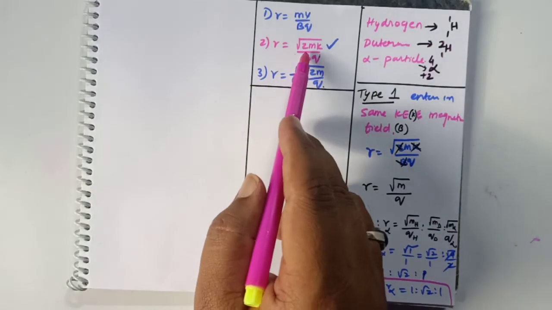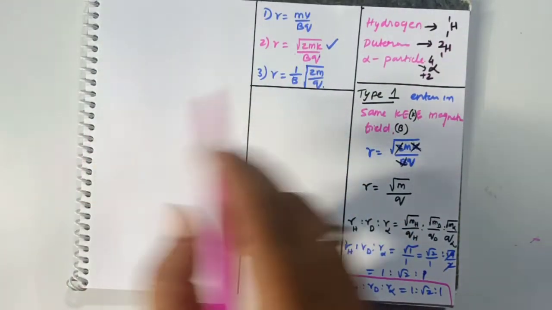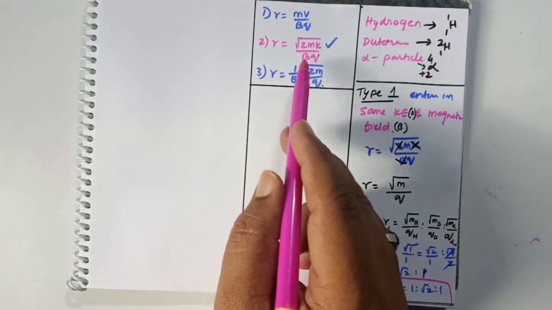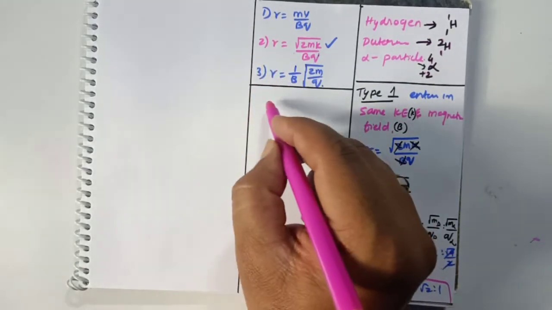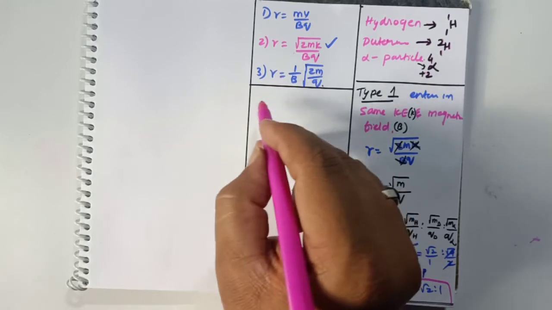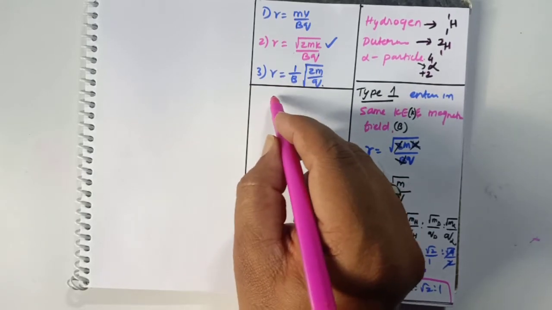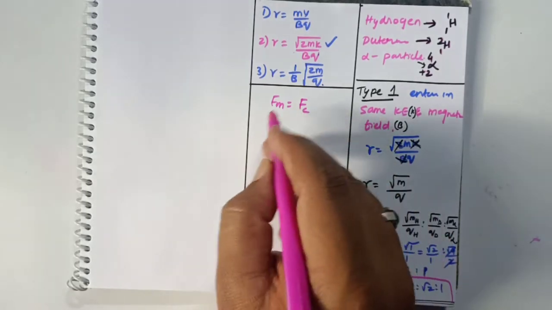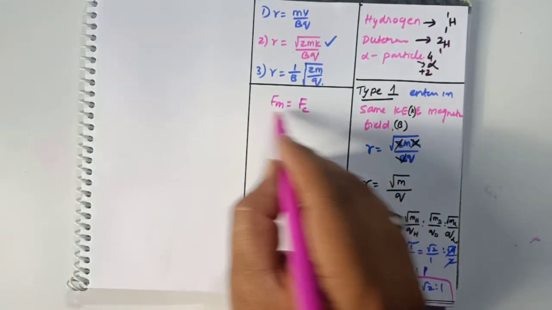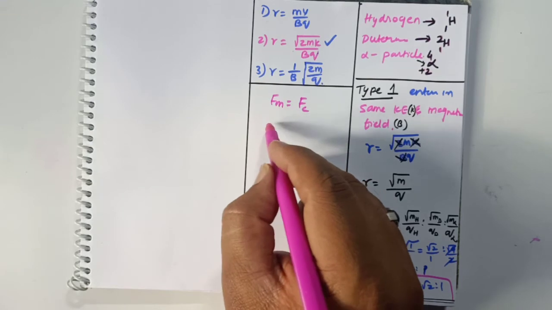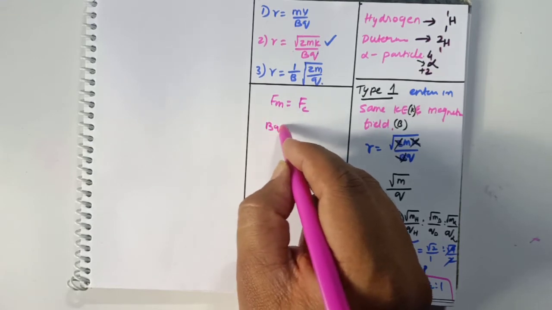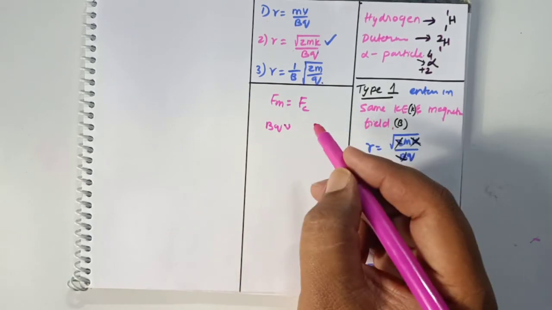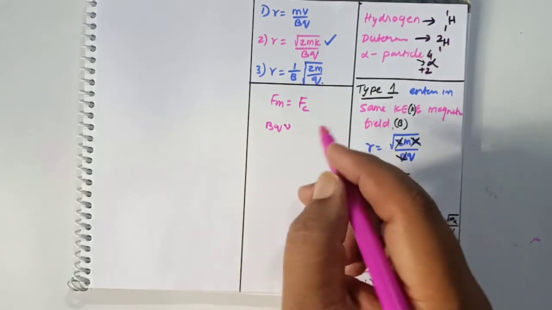This formula can be modified in different ways also. For example, the force due to the magnetic field is equal to the centripetal force, as we have derived previously. The force due to the magnetic field is BVQ sine theta, and sine theta is 1 because theta is 90 degrees.